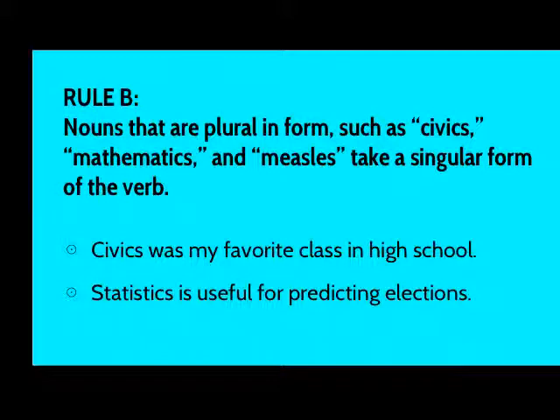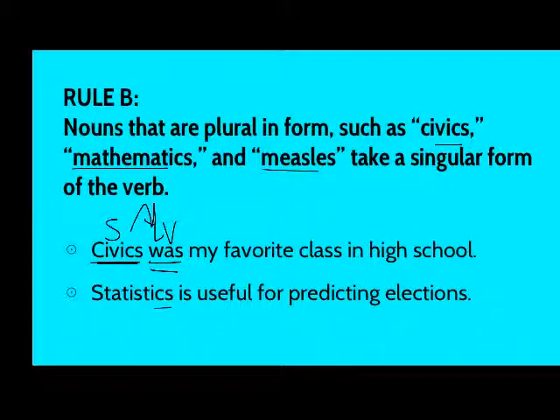The second rule refers to nouns that are plural in form. The examples here: civics, mathematics, measles. You can probably think of some others on your own. Mumps, gymnastics would be another one. And even though they have an S on the end, they take a singular form of the verb to go with them. So in the first sentence, civics is one type of academic study, and it was. So civics, subject, singular verb to go along with that.